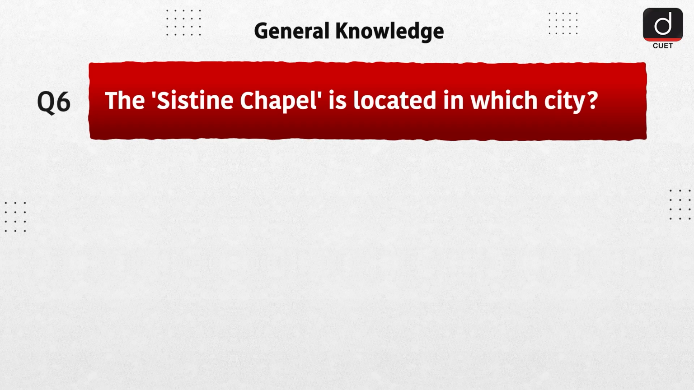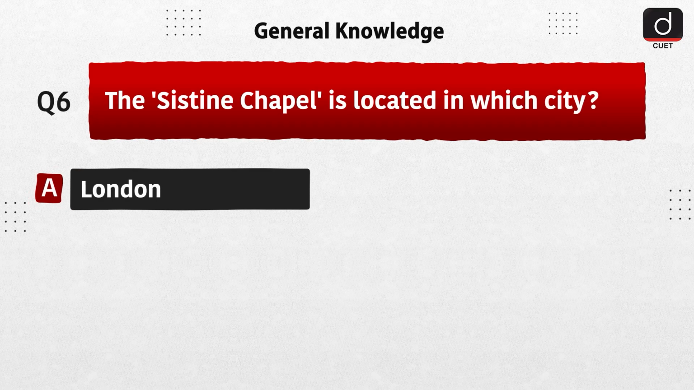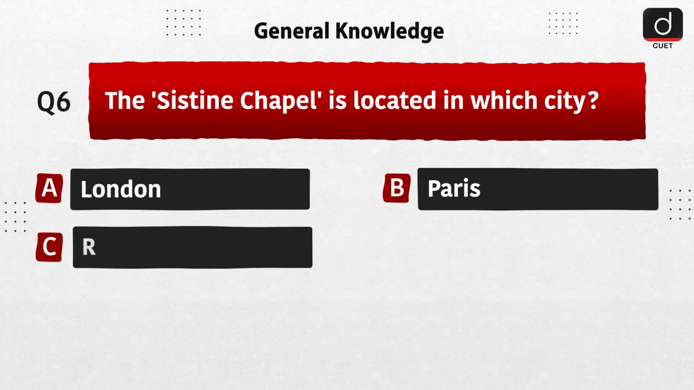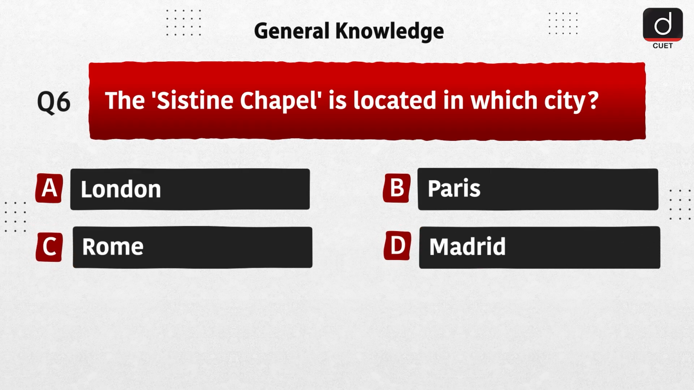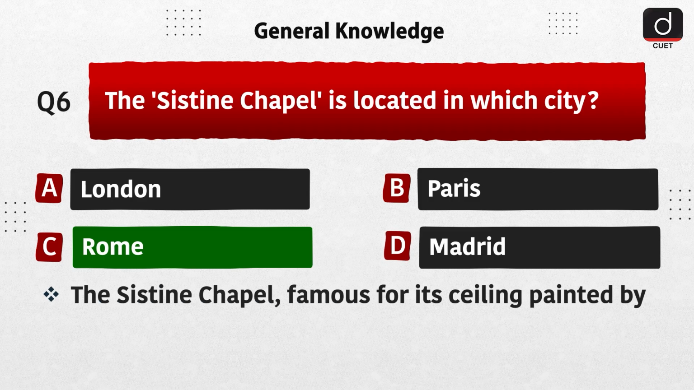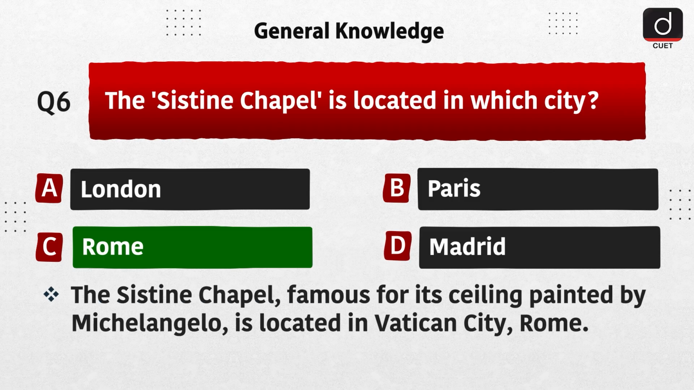Next question is, the Sistine Chapel is located in which city? Option A, London. Option B, Paris. Option C, Rome. Option D, Madrid. The correct answer is option C, Rome. The Sistine Chapel, famous for its ceiling painted by Michelangelo, is located in Vatican City, Rome.